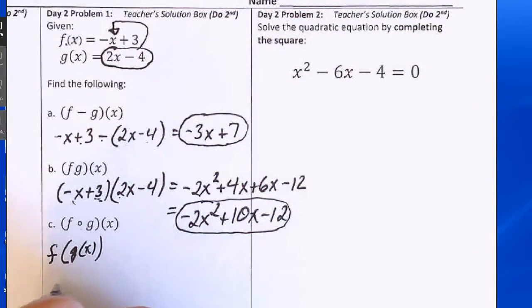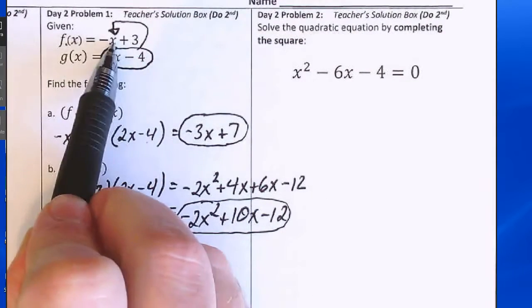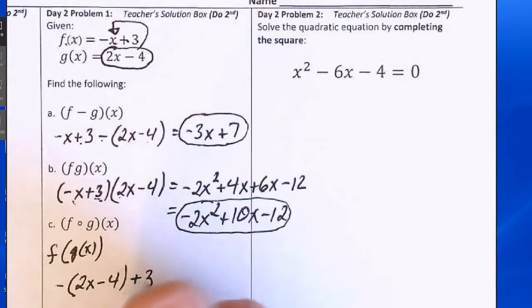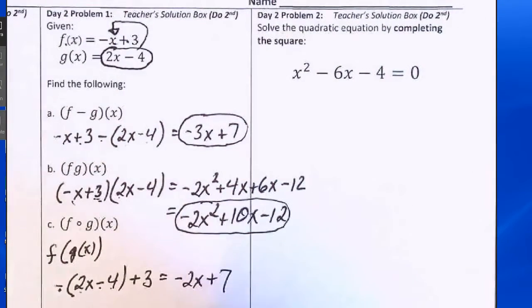That would create negative, and then in parentheses we'll substitute in the 2x minus 4. And then the rest of function f is plus 3. Now simplify. Negative 2x, negative of negative 4 makes positive 4, and then add 3 is positive 7. So the final answer is negative 2x plus 7.